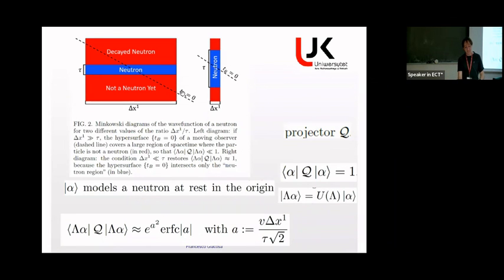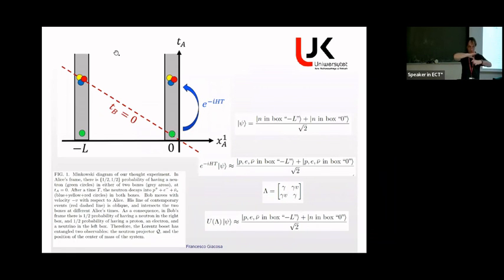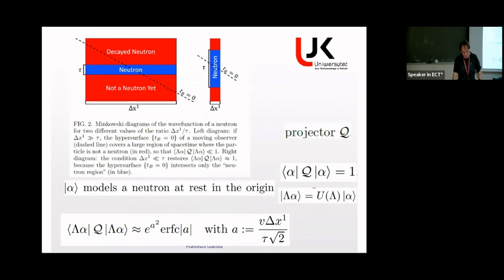But if delta x is large, then for Bob, the neutron is a superposition of being a neutron and being a decayed neutron. It is exactly like this, just that it is now for one wave packet. So if we take a wave packet and do a boost, a bit of the neutron is decayed for Bob.